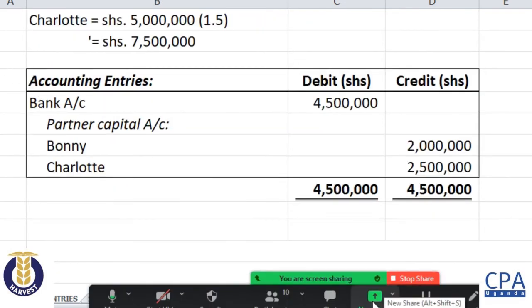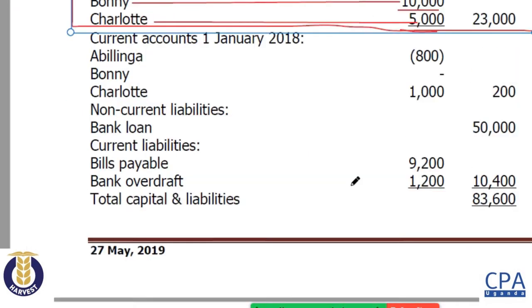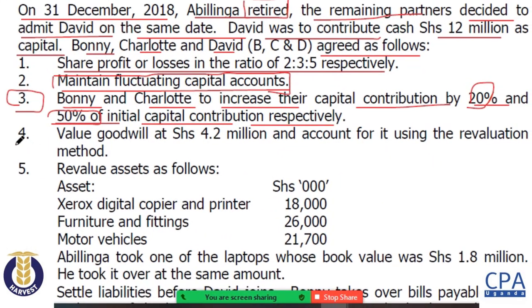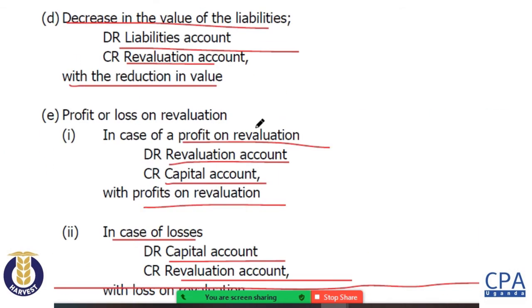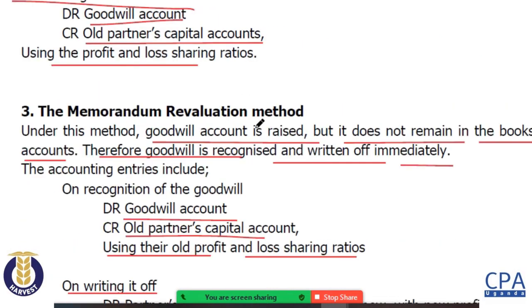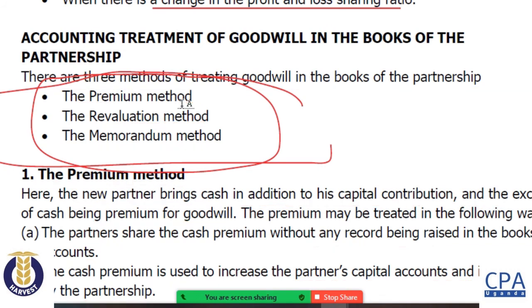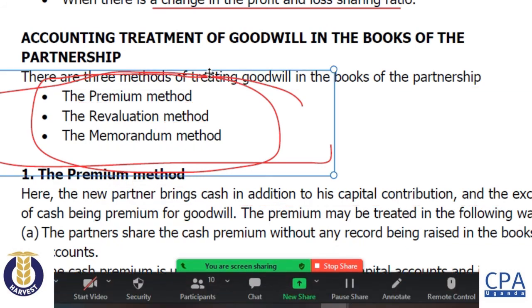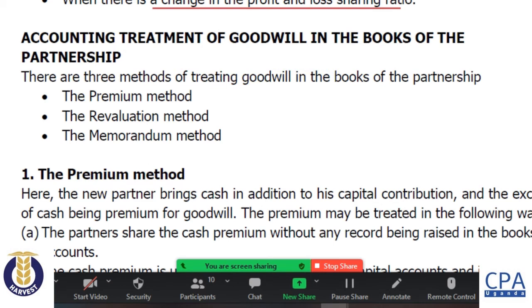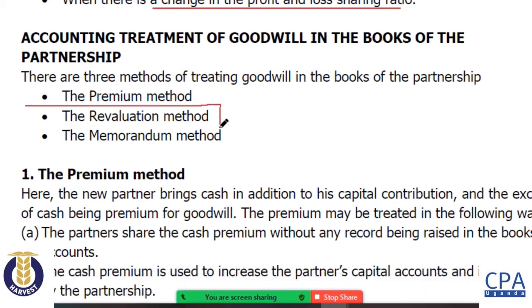Then let's move to the second additional information given to us. In number 4 we have the value. We are saying that the value of goodwill is 4.5 million. They value goodwill at 4.5 million and account for it using the revaluation method. The revaluation method is among those methods I mentioned. I mentioned that in partnerships, goodwill is maintained under 3 major methods. We have the premium method, the revaluation method, and the memorandum method. So the examiner has chosen the revaluation method.